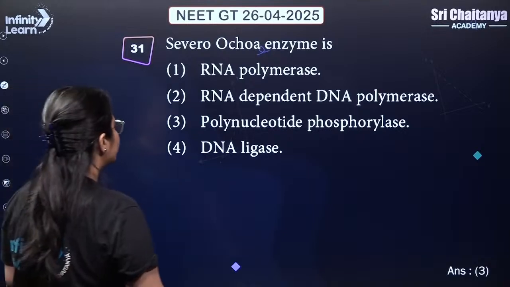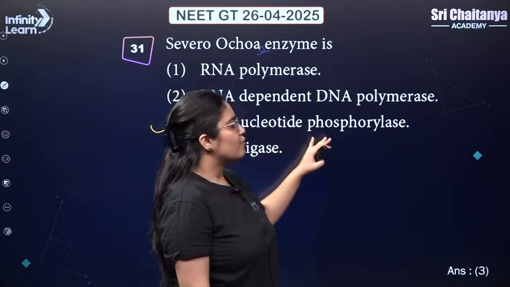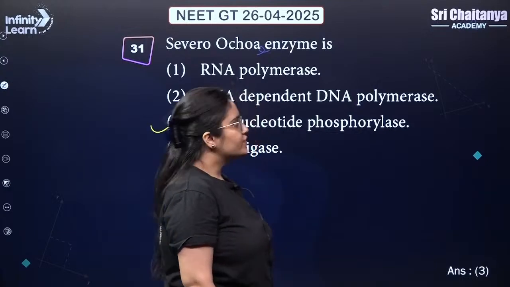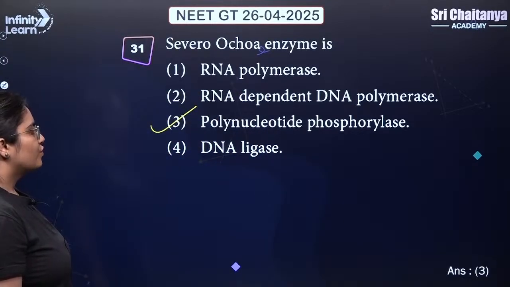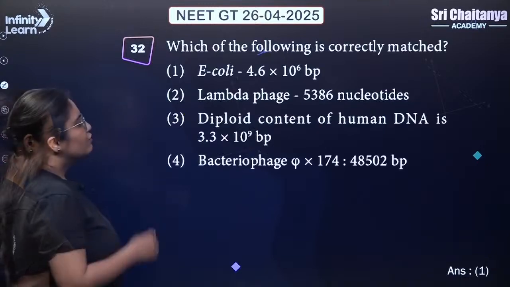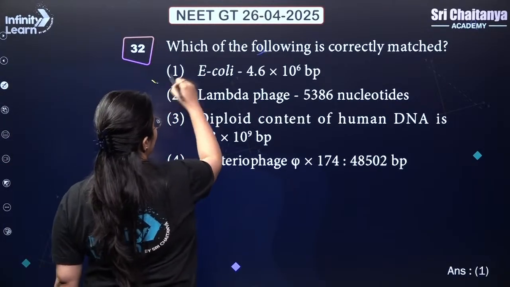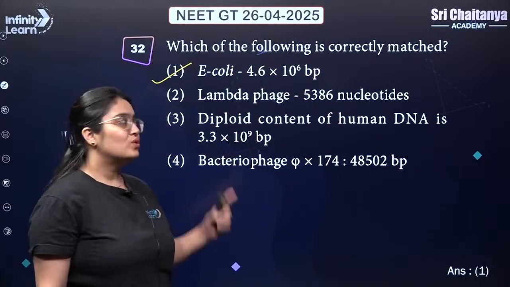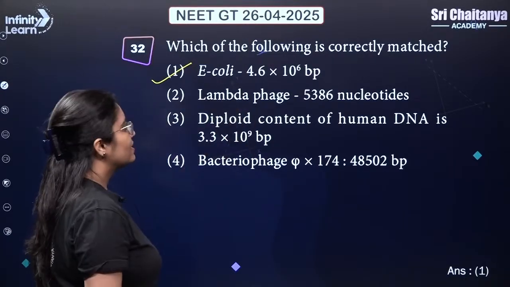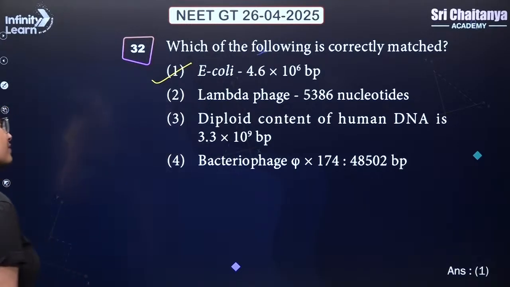Severo-Ochoa enzyme, very simple from your NCERT, polynucleotide phosphorylase. So what is your Severo-Ochoa enzyme? Polynucleotide phosphorylase. Answer is 3. Which of the following is correctly matched? The first one in fact is correctly matched. In E. coli there are 4.6 into 10 raised to the power 6 base pairs. So answer is 1. Next.